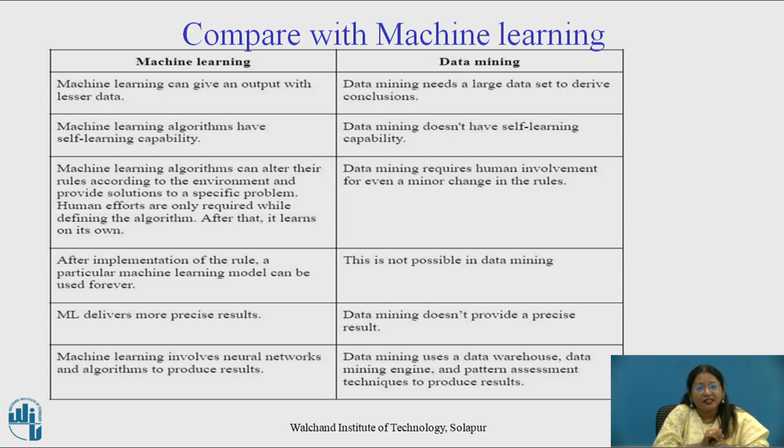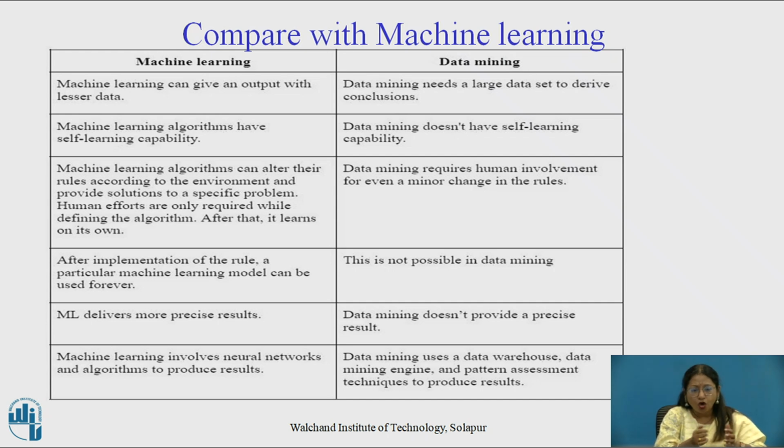Machine learning algorithms have self-learning capability. Data mining doesn't have self-learning capability. Machine learning algorithms can alter their rules according to the environment and provide a solution to a specific problem. But data mining requires human involvement even for a minor change in the rules.